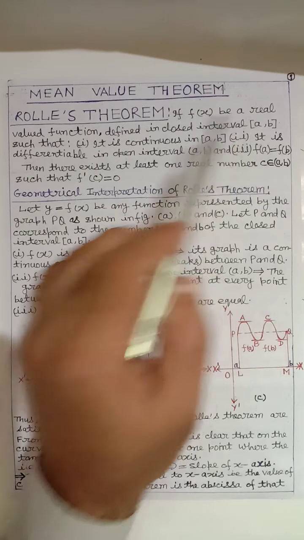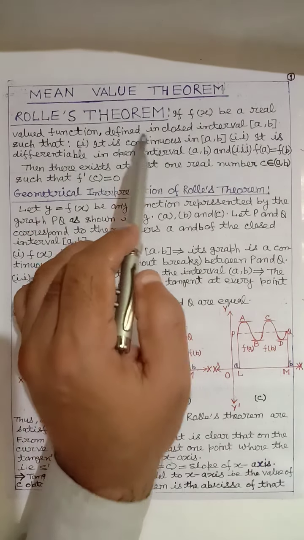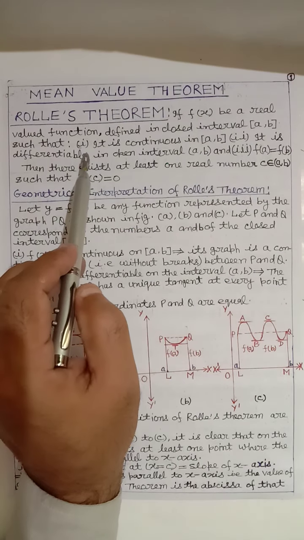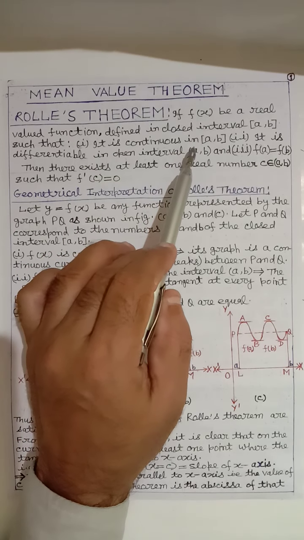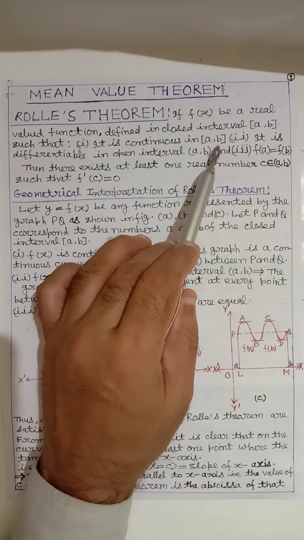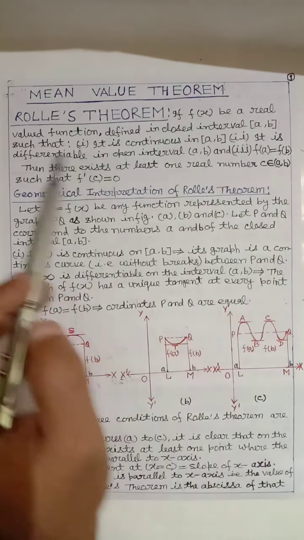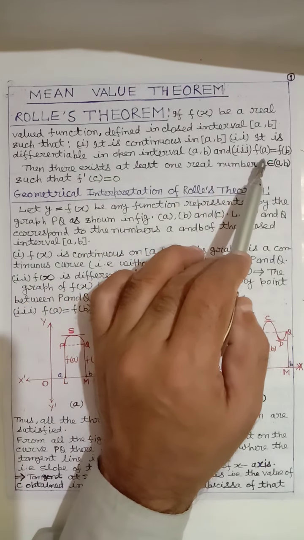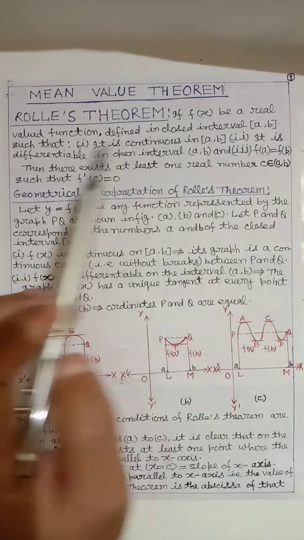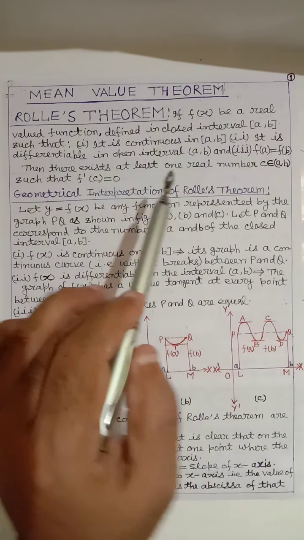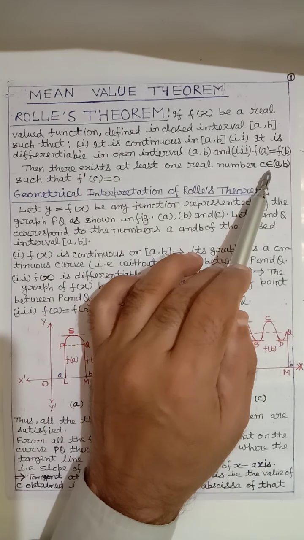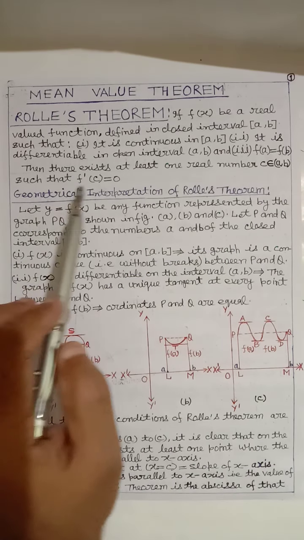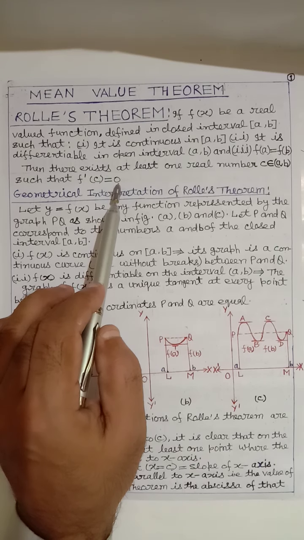If f(x) is a real valued function defined in the closed interval [a, b] such that first, it is continuous in the closed interval [a, b]; second, it is differentiable in the open interval (a, b); and third, f(a) equals f(b); then there exists at least one real number c belonging to the open interval (a, b) such that f'(c) equals 0.